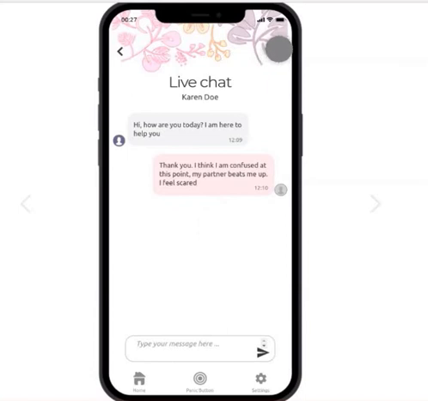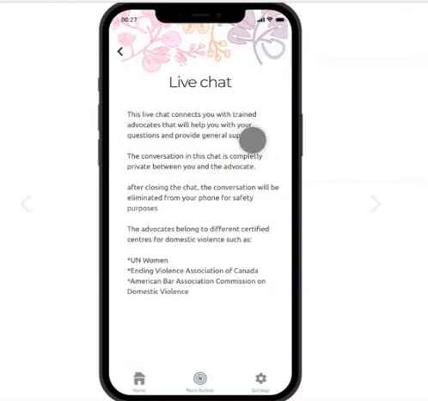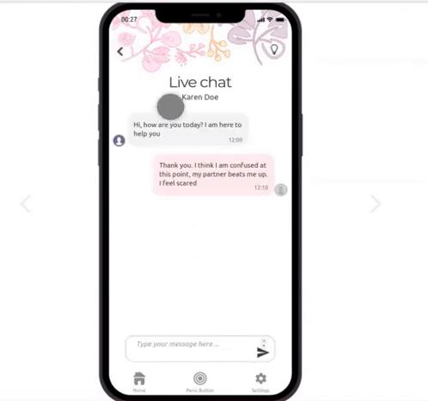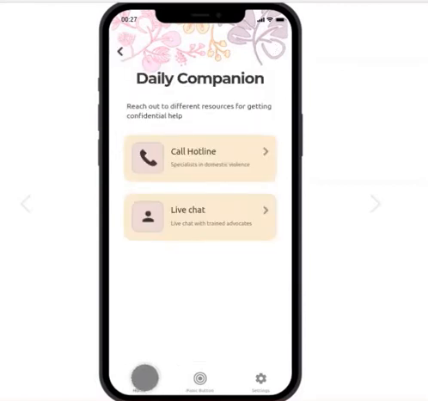So the user can go to the live chat, and if they click on the light bulb, they can see that the conversation between the advocate and the user is confidential, so that anything bad is going to happen, and that the advocates are trained or certified people from different important organizations. So yeah, we can go back, and this is how the live chat looks like. So I'm going to go back, and then I'm going to go back again home.